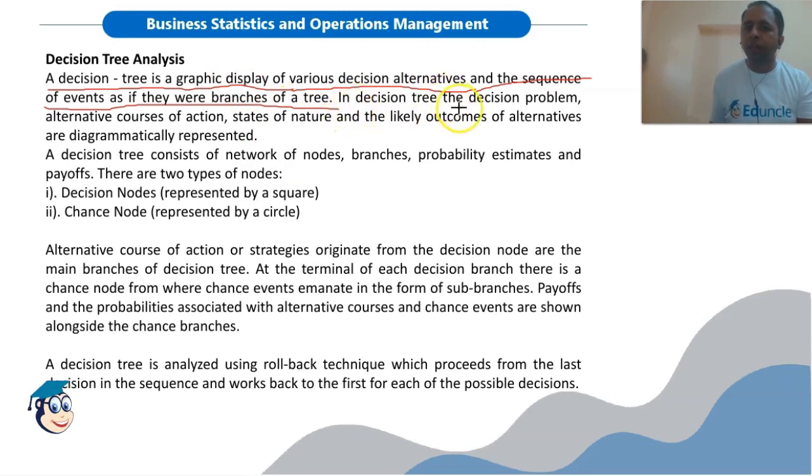In a decision tree, the decision problem, alternate courses of action, states of nature and the likely outcomes of alternatives are diagrammatically presented.